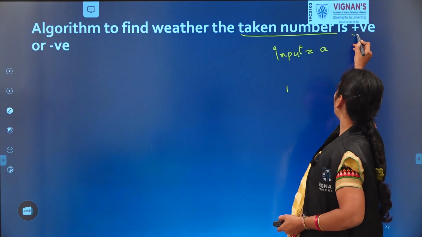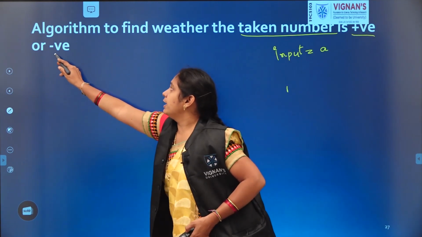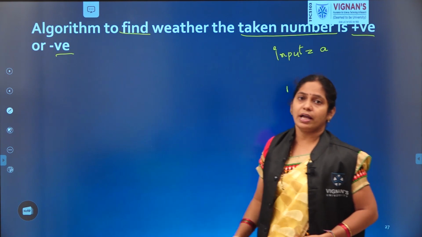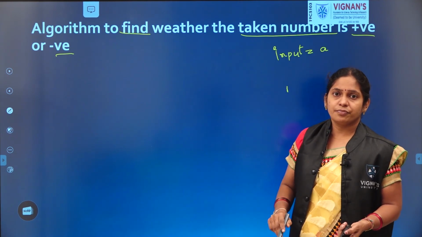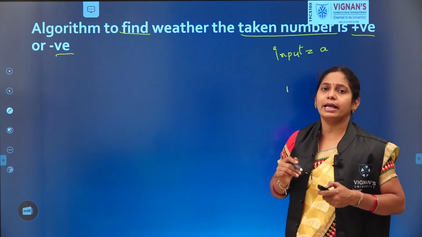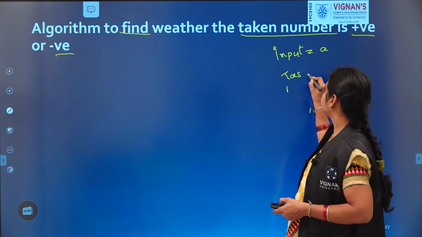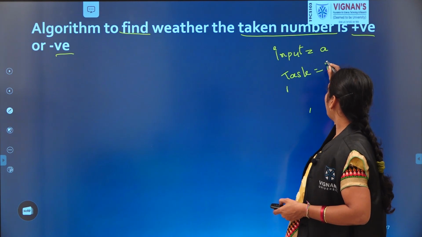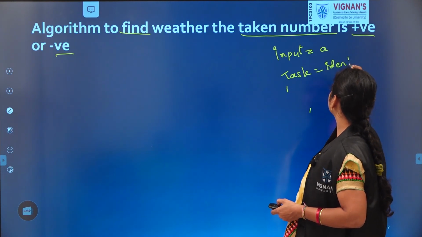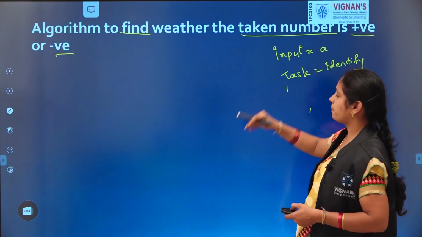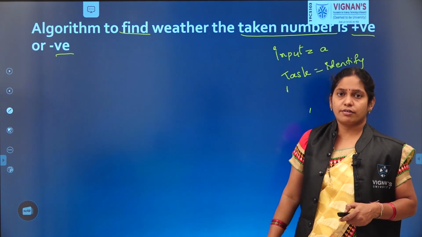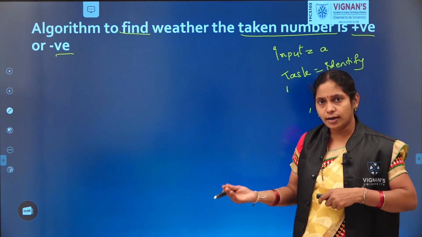Whether the number is positive or negative, that we need to identify. Find whether it is a positive number or a negative number. So our task here is identifying. Check whether it is a positive number or a negative number.